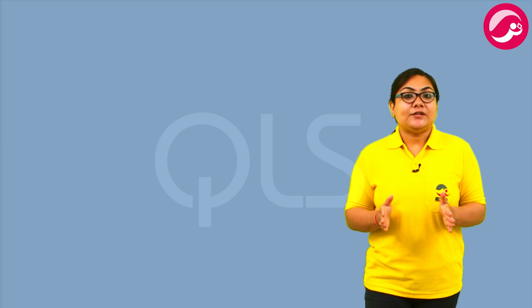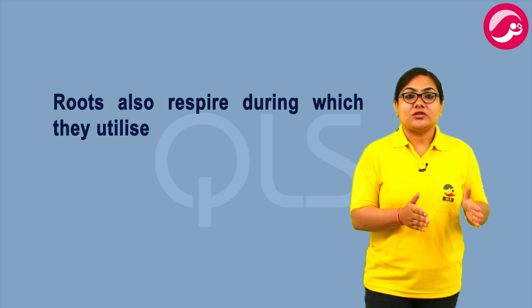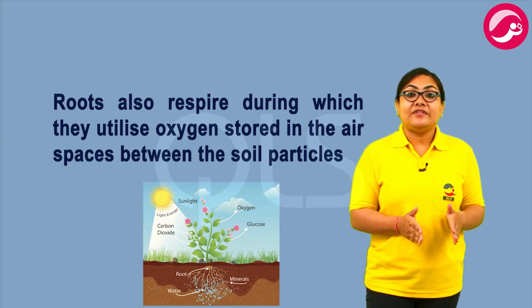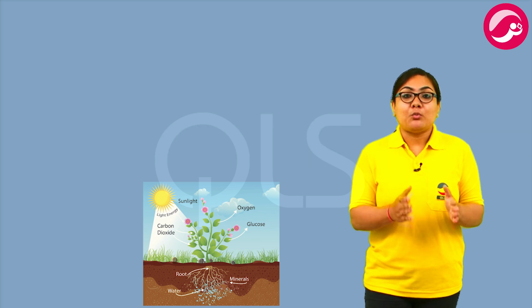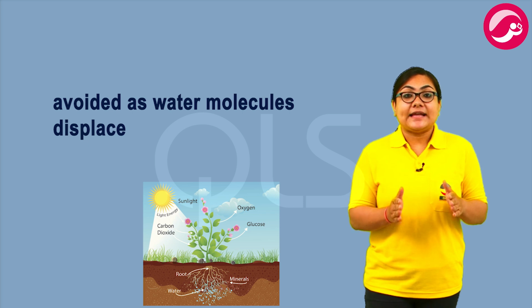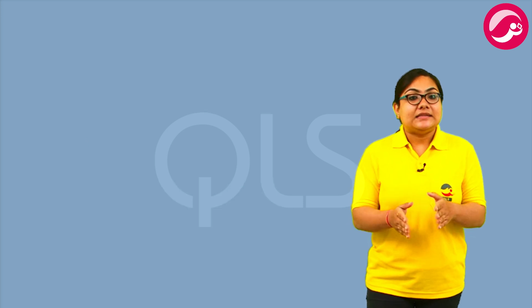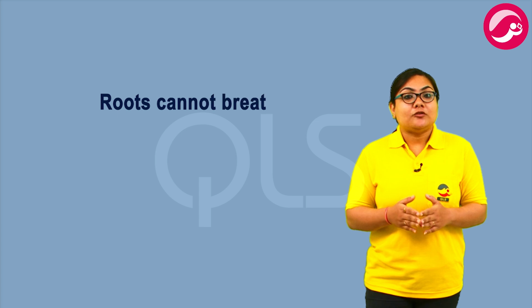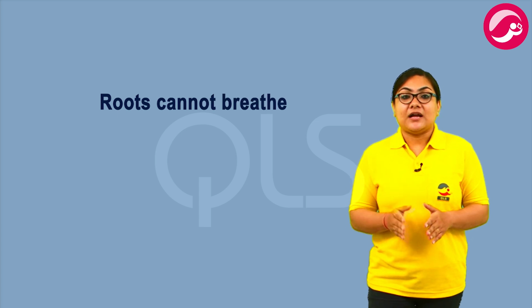Roots also respire, during which they utilize oxygen stored in the air spaces between the soil particles. Overwatering of potted plants should be avoided, as water molecules displace the air spaces in the soil. In these cases, roots cannot breathe, affecting the growth of the plants.